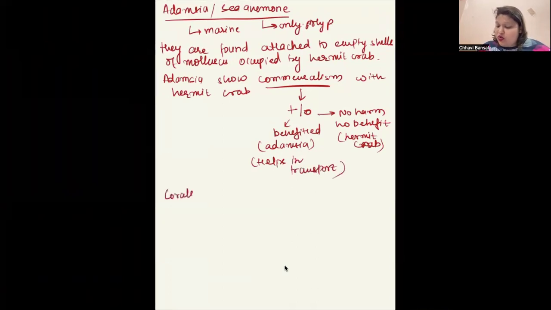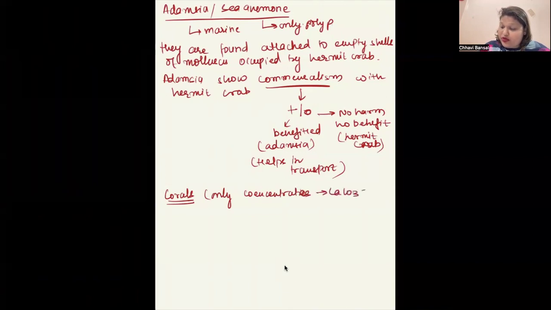Next and last is corals. Corals are very, very important. At least their common name is very important. Okay. Only coelenterates that have exoskeleton of CaCO3.